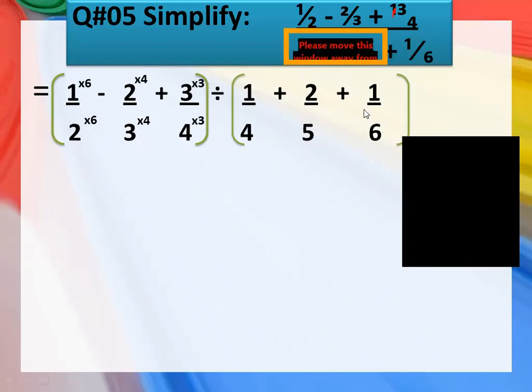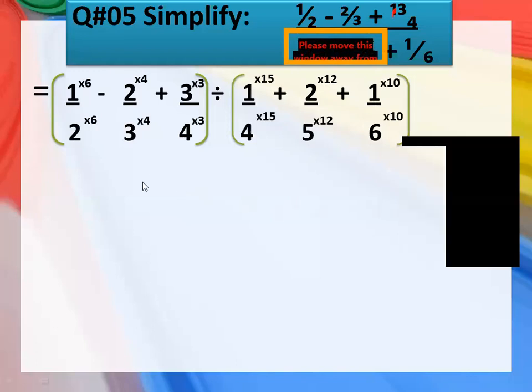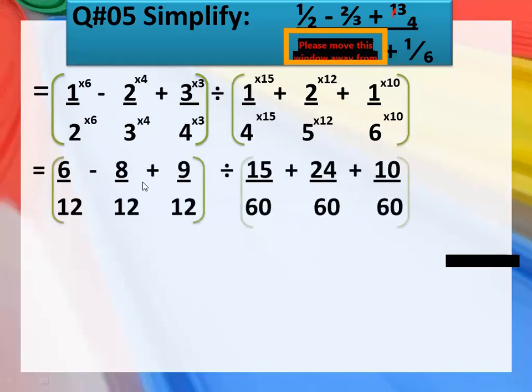Here again you have a sign of addition, so you are not going to reduce it. Instead you are going to make their denominators common. The common denominator between them is obviously 60. So 4 into 15 will become 60, and we are going to multiply it with the numerator as well. Then 5 into 12 will become 60, and then this one, and 6 into 10 will become 60, and then this one. Okay, now in the next step we are going to simply multiply them just like this.